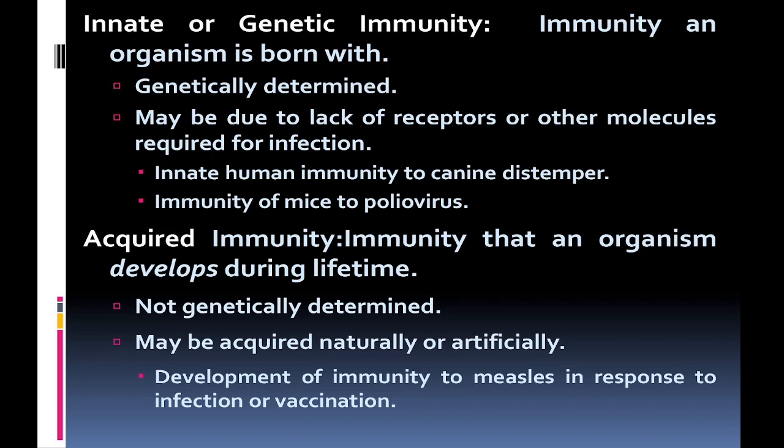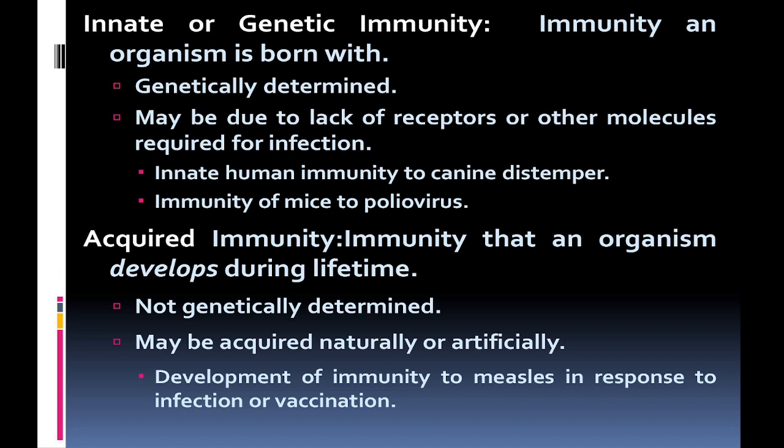Immunity is broadly classified into innate immunity, or genetic immunity, and acquired immunity. Innate immunity is an immunity an organism is born with. It is genetically determined. It may be due to lack of receptors or other molecules required for infection. Examples: innate human immunity to canine distemper, and immunity of mice to poliovirus.